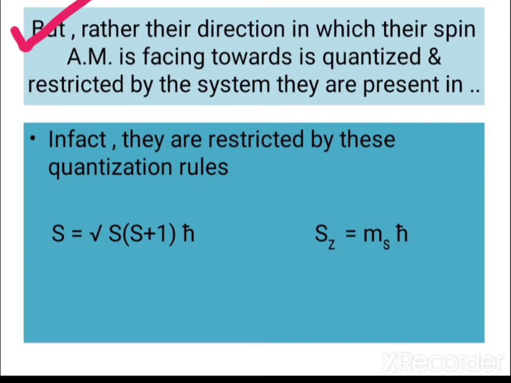They are restricted by these quantization rules, as you know, that S equals under root of s into s plus 1 h cross, and Sz equals ms h cross.